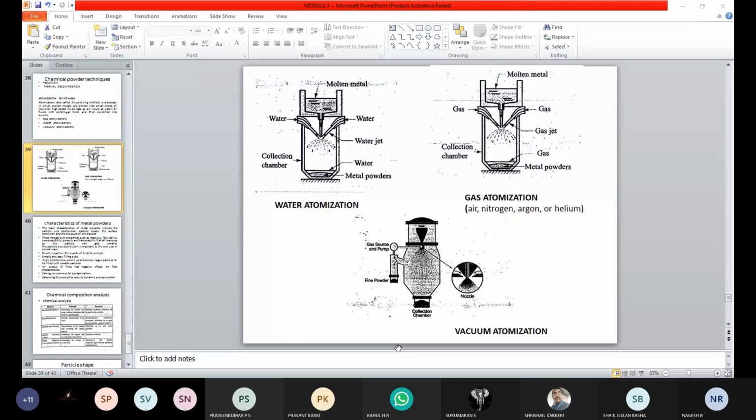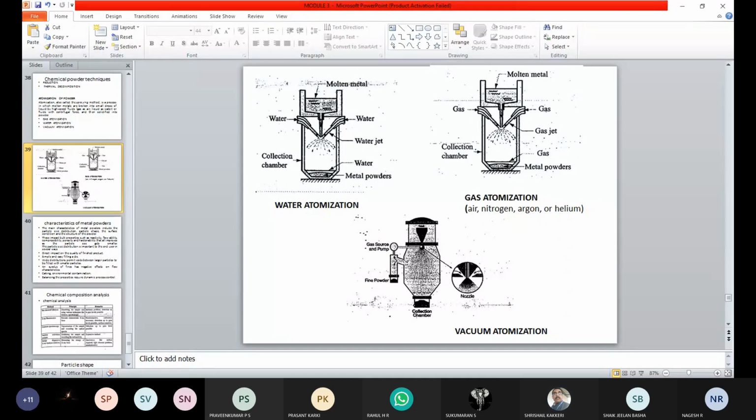So overall, in these three methods, the concept is we are going to consider the hot molten metal. Then we are going to convert that into powder form by using water, or by using a gas, or by using a vacuum.